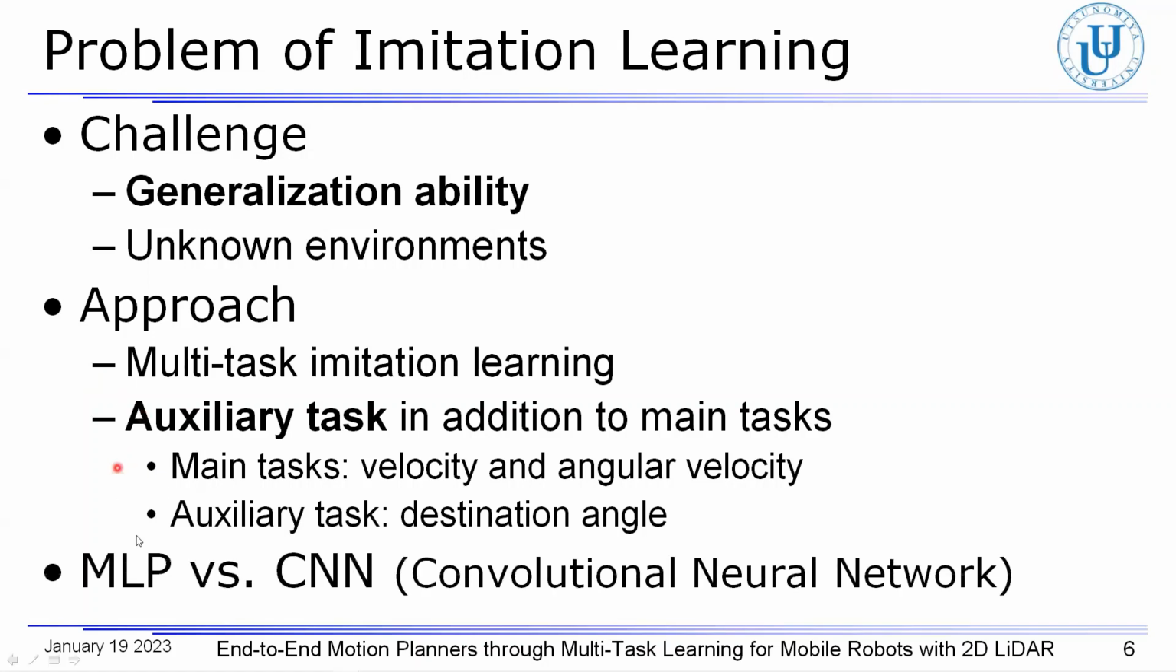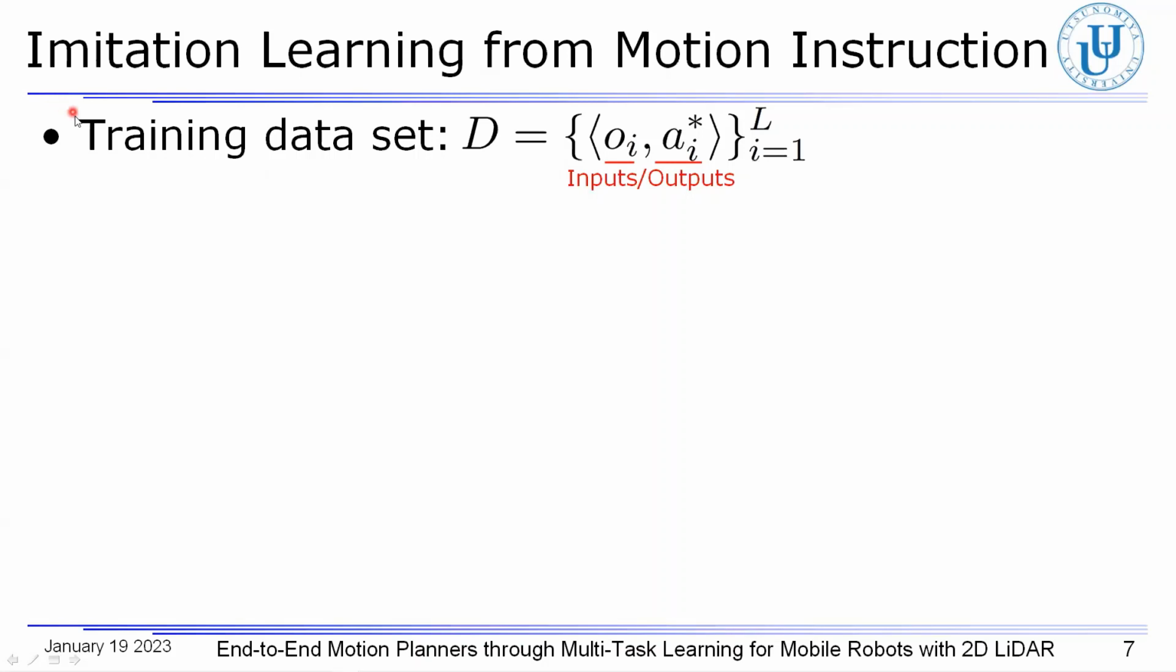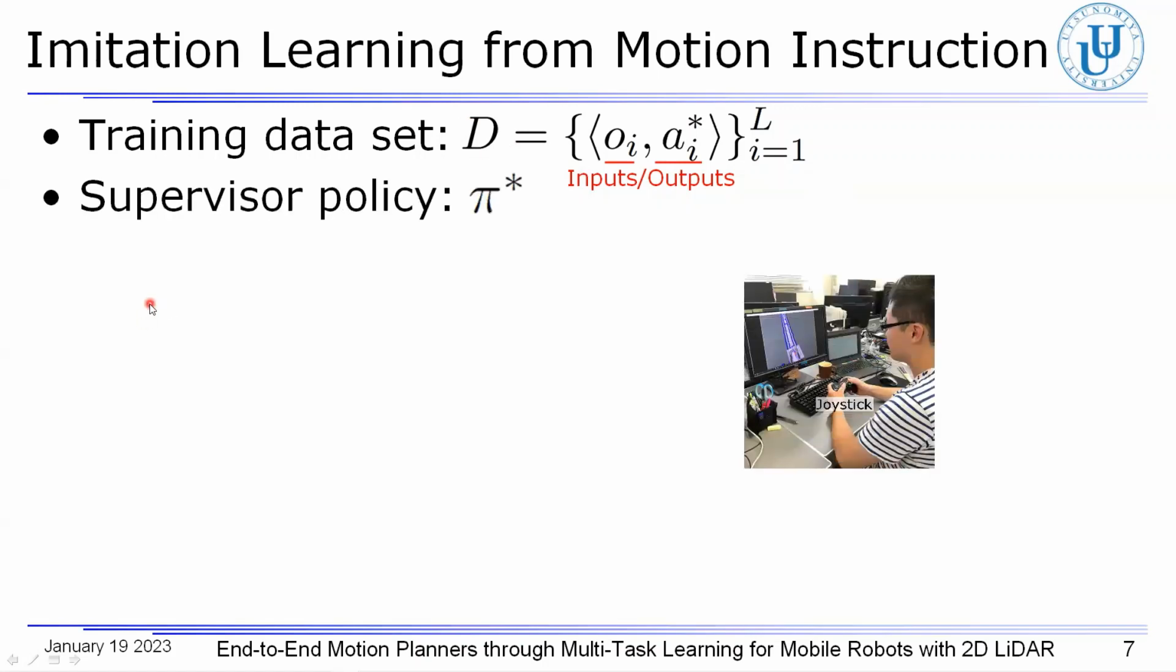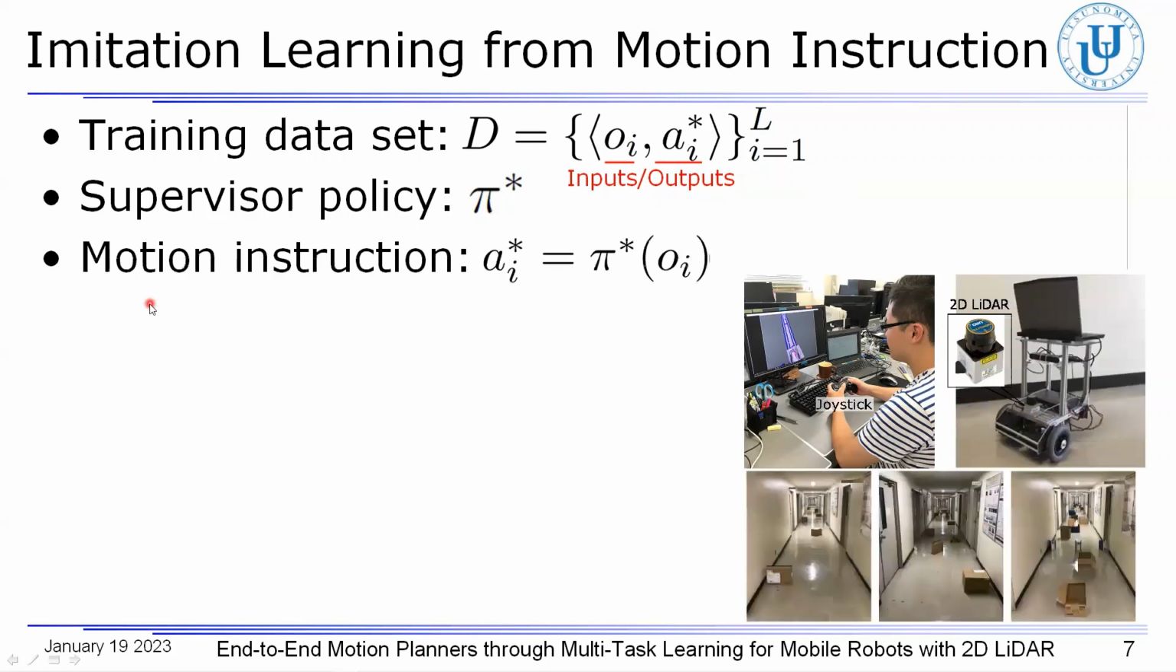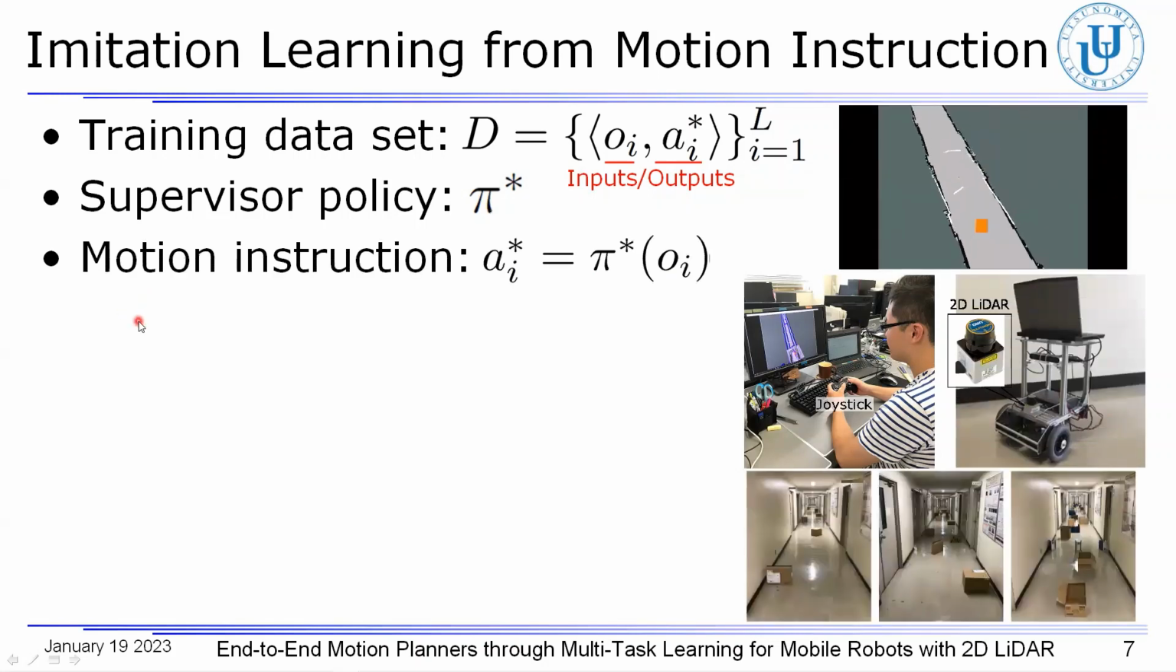In this presentation, we apply MLP and CNN to the motion planners as the policies. For imitation learning, first off, a supervisor instructs the robot to move toward the goal destination while avoiding obstacles. At the same time, the robot registers the sensor inputs and desired motion outputs instructed by the supervisor. These are used in the training dataset D. The supervisor's policy is assumed to be optimal. So the robot is instructed to optimally move toward the destination for the sensor input by the supervisor.